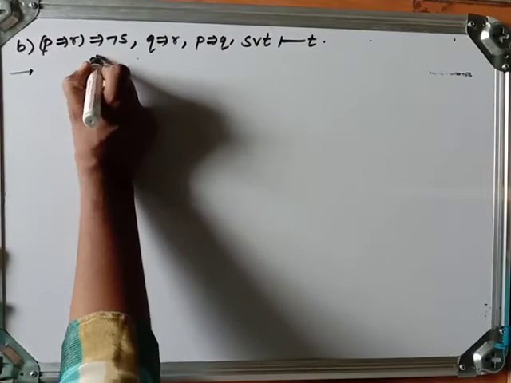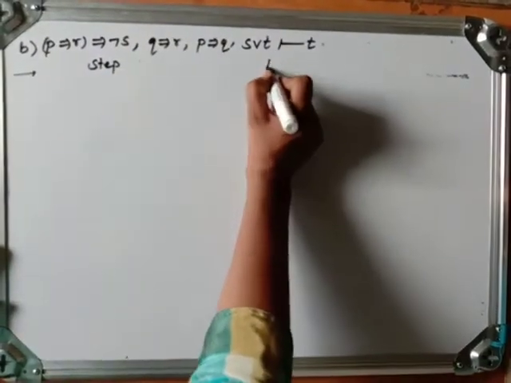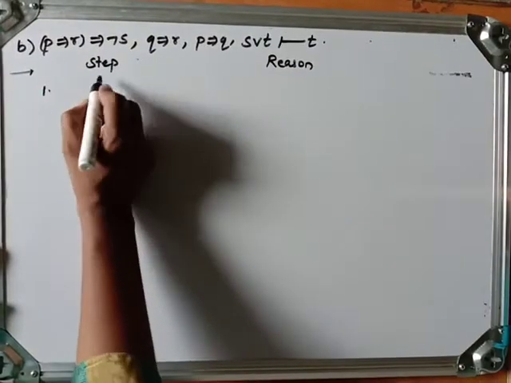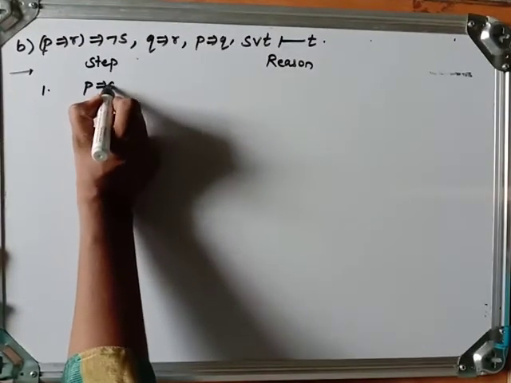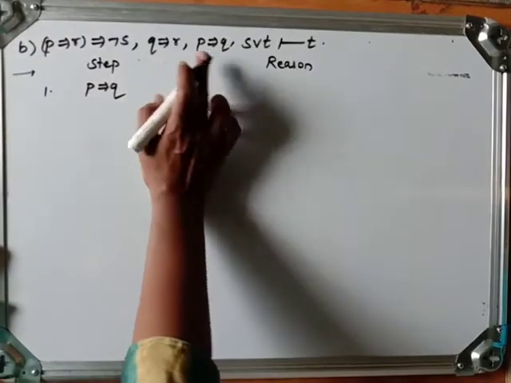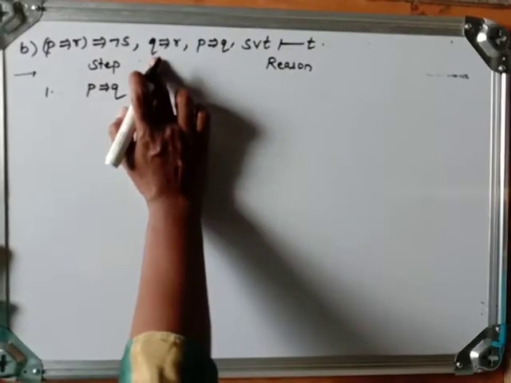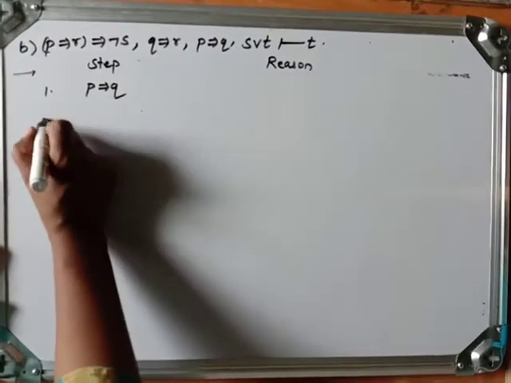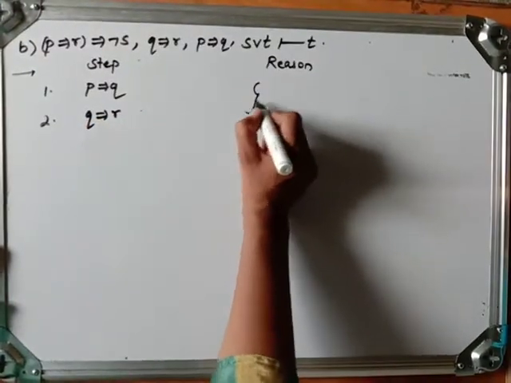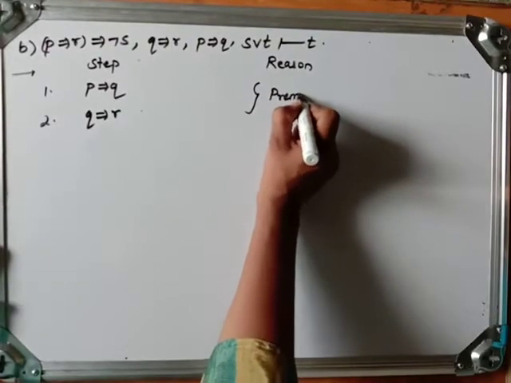So step, and let me write a reason. First step, we take the premise P implies Q, and Q implies R. Just like the previous example, we can use chain rule for them. So second, Q implies R. These are premises.